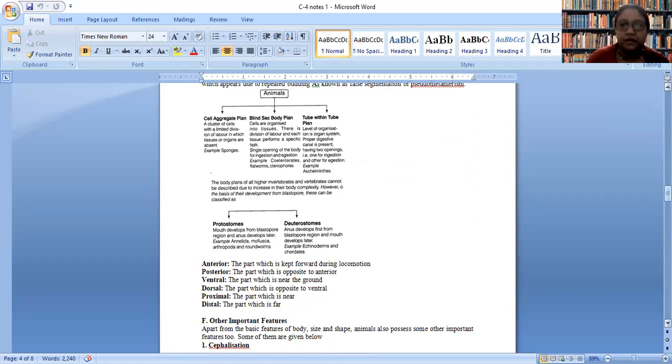of the characteristics or terminologies that are often used for classification of animals. A few very important terminologies out of them are anterior, posterior, ventral, dorsal, proximal, and distal. These are used very frequently, but it is very problematic if you don't know the true meaning of them. Consider, let me draw a diagram of a dog.